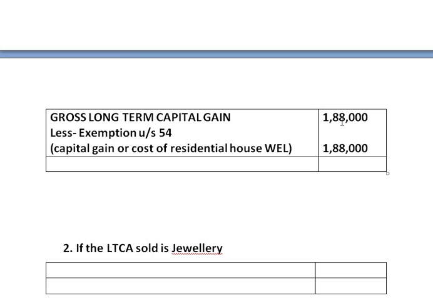Suppose you get here capital gain around rupees 3 lakh and the cost of new residential building is 2 lakh. In that case, we can claim exemption only up to 2 lakh rupees, because it is capital gain or cost of new building, whichever is less. Now our answer is nil, because 1,88,000 is exempted. This is known as taxable capital gain. I hope you have understood this sum.